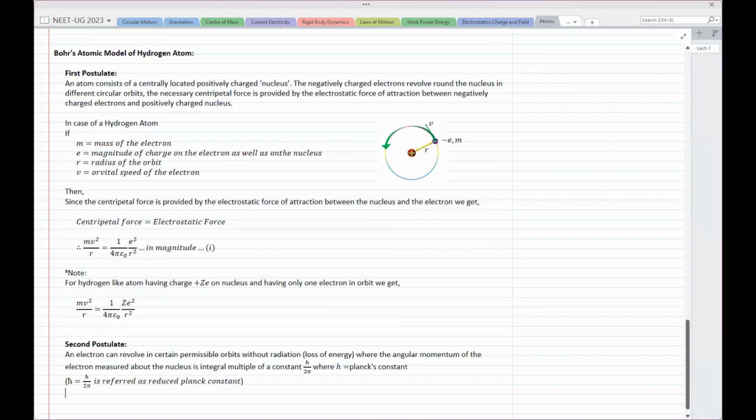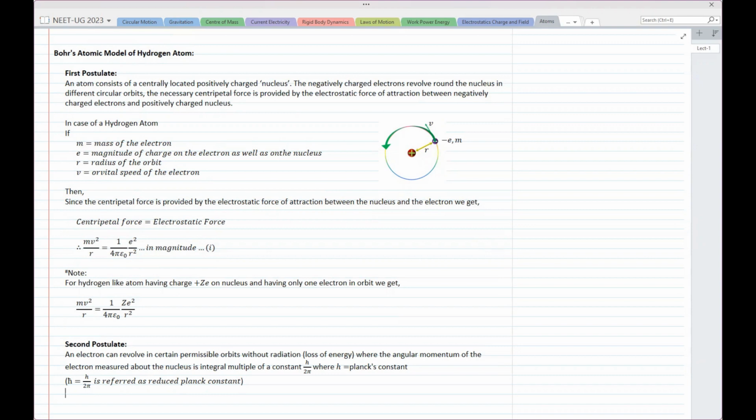An electron can revolve in certain permissible orbits without radiation. So it cannot revolve anywhere, wherever it wants. It can revolve in certain permissible orbits. Now here, what do you mean by orbit? Orbit means distance from the nucleus. So certain permissible orbits means certain permissible distances, without radiation, where the angular momentum of the electron measured about the nucleus is an integral multiple of h upon 2 pi, where h is Planck's constant.